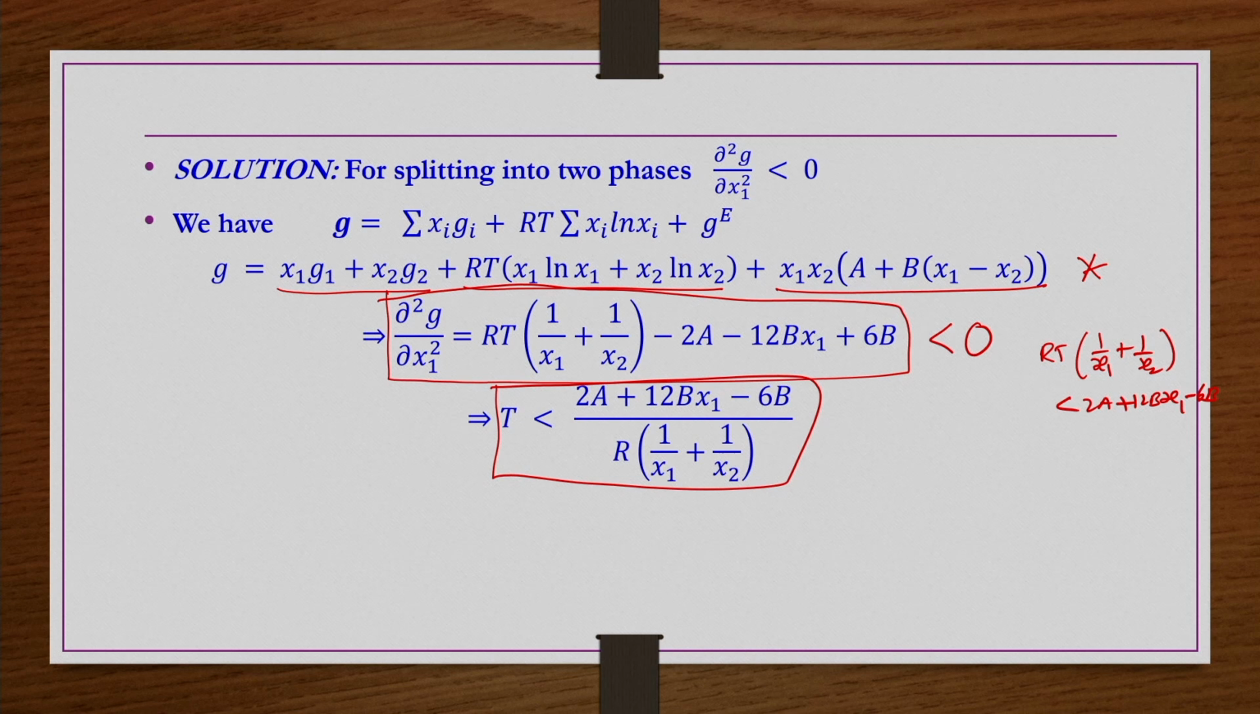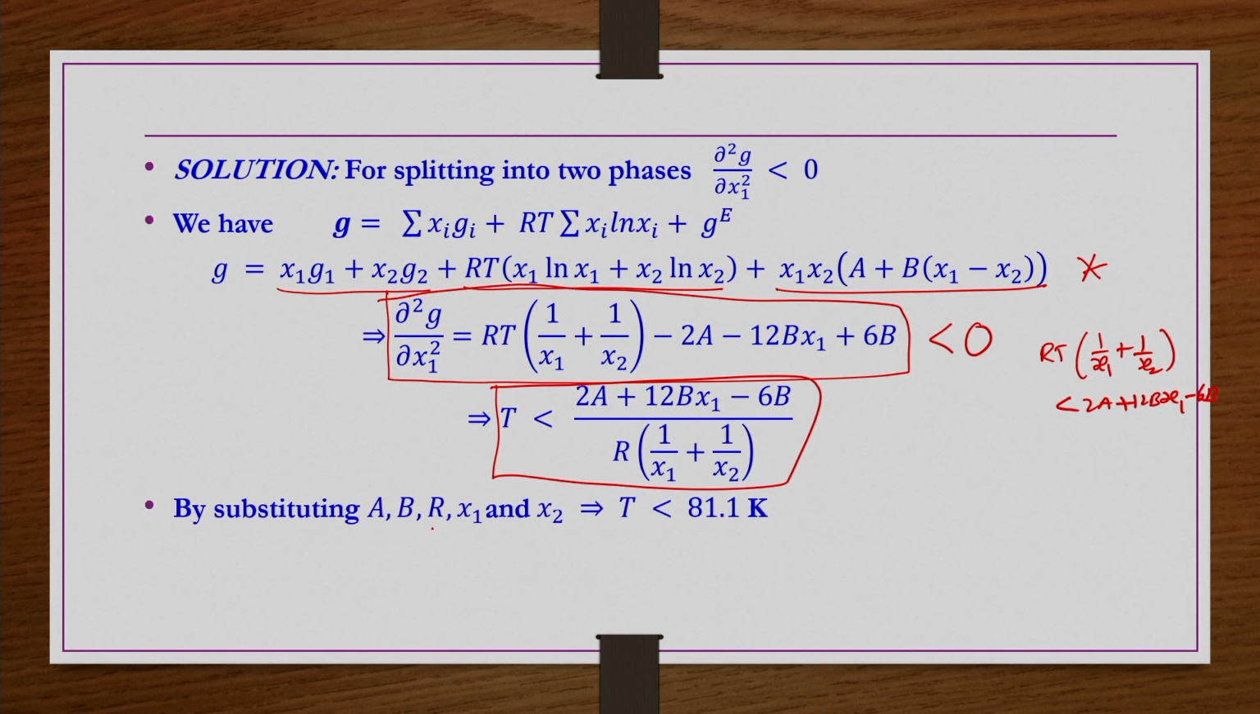Okay. So, if the system temperature T is less than this value, that is (2a plus 12b x1 minus 6b) divided by R(1/x1 plus 1/x2), we substitute the values of a, b, x1, x2 and R here, and see what value the right hand side of this inequality comes to. Then if the temperature is less than that number, under such a range of temperature the solution is going to form partially miscible two phases.